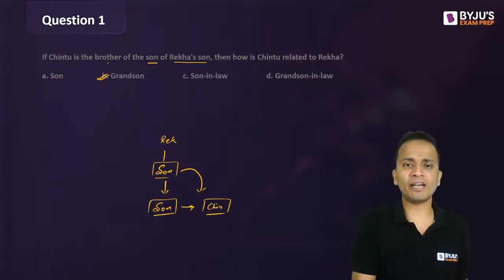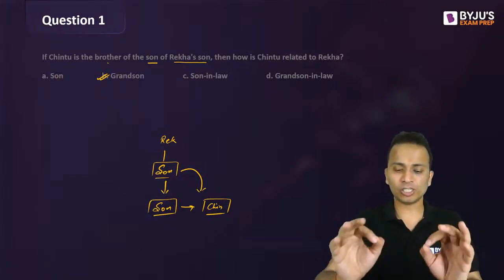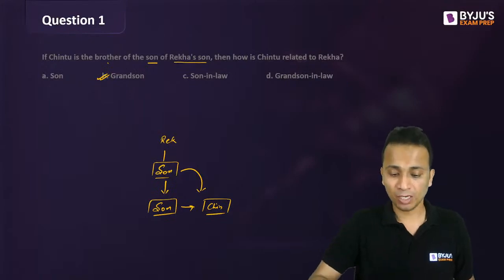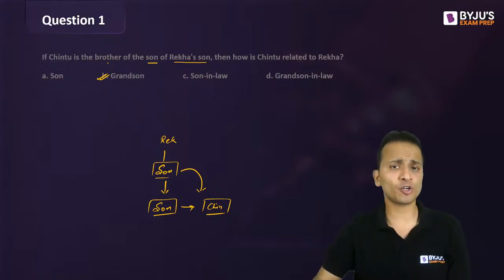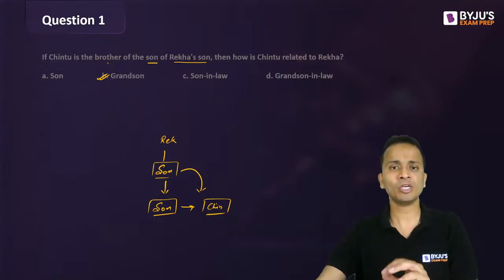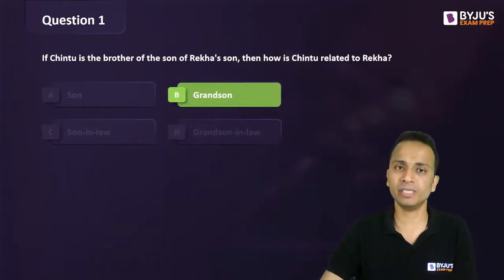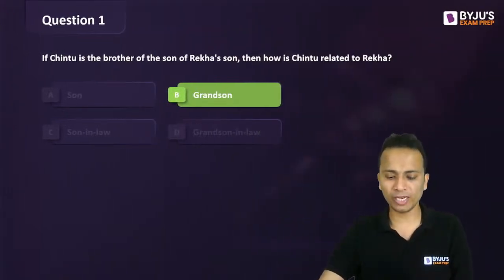So I hope you all have understood what has happened in this case. So this is how we can draw a family tree. Now, one student was asking Pavan Kumar. So this is how we handle most of the questions, 99% of the questions in blood relations. Okay. So here the correct answer is option B. Let's quickly move on to the next question.